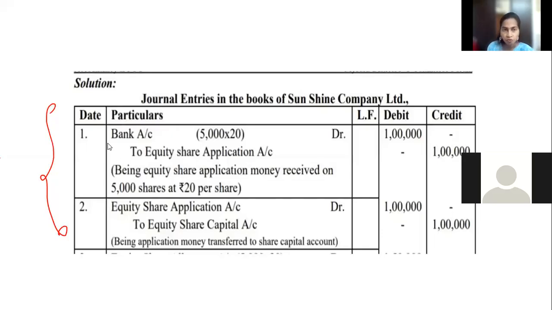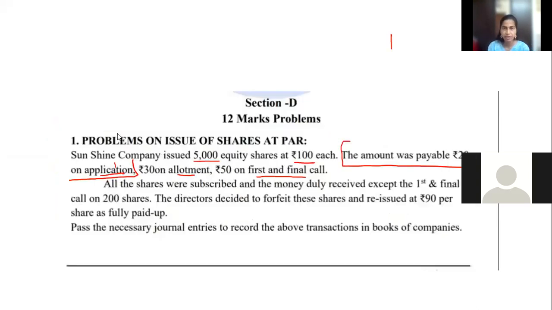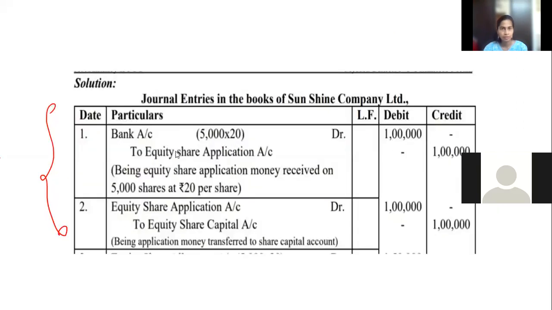So the first entry is for your first installment, the application stage, which I have underlined. The amount payable was rupees 20 on application. For that, 2 entries will come. First, when the money is received, the company will deposit it into the bank. So bank account debtor to equity share application account.